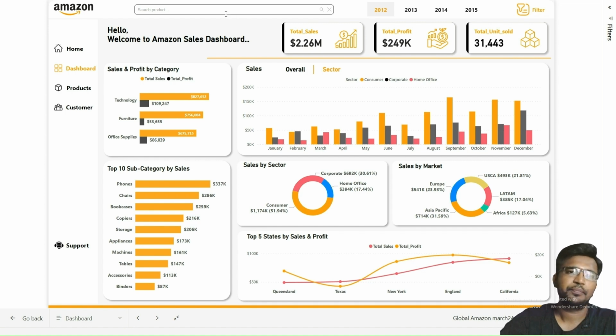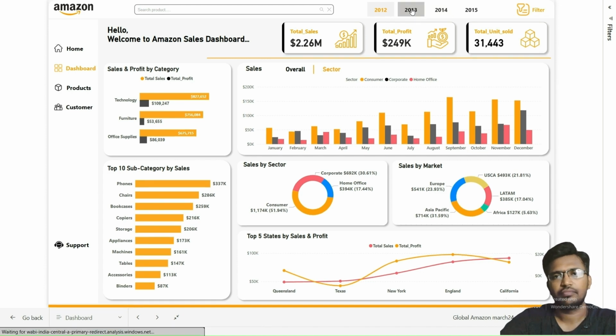So here, this is the search bar at the top, which allows the users to quickly search for specific products or categories, enhancing the user experience by providing easy access to the relevant data. Next to it is the year slicer. It enables users to filter the report data by different years, adding another layer of interactivity and customization. The year slicer enables users to filter the data displayed on the report by selecting a specific year.